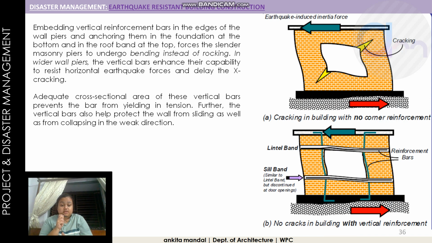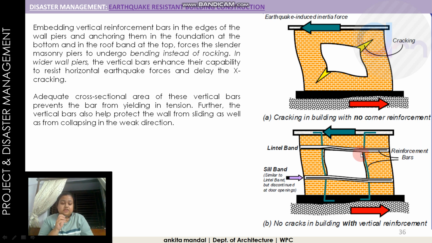Then finally, in the basic kind of building, there is another called vertical reinforcement. Embedding vertical reinforcement bars in the edges of the wall piers and anchoring them in the foundation at the bottom and in the roof band at the top forces the slender masonry piers to undergo bending instead of rocking or cracking. So without the vertical reinforcement, there will be cracks in the masonry, but with it, there will be fewer cracks or none due to the earthquake.